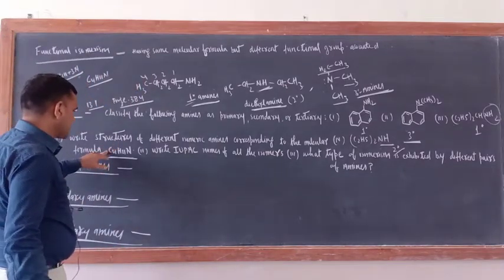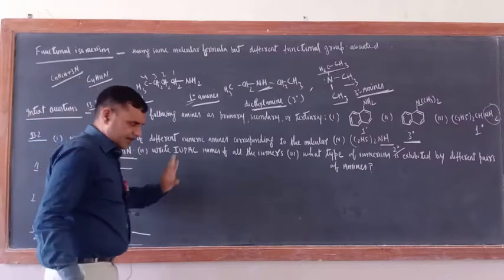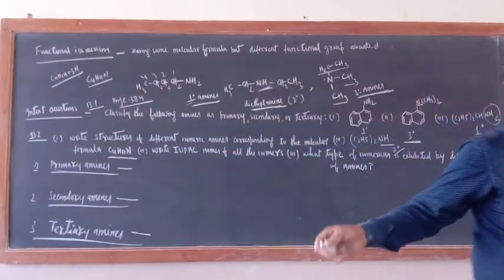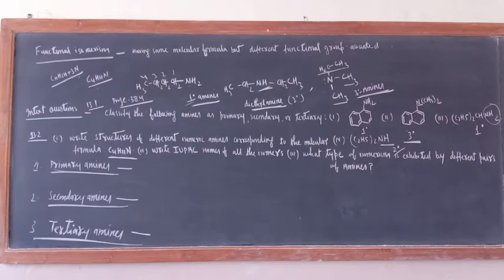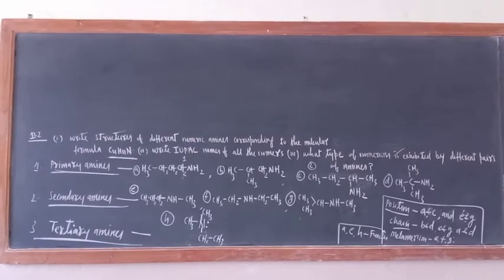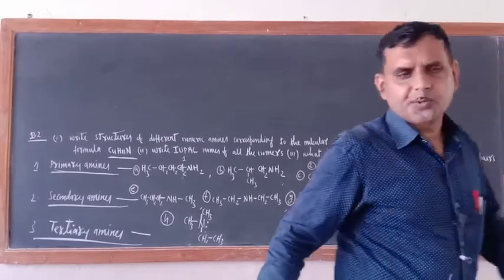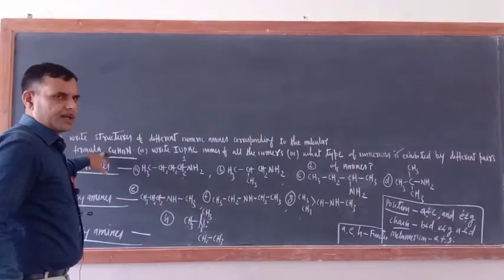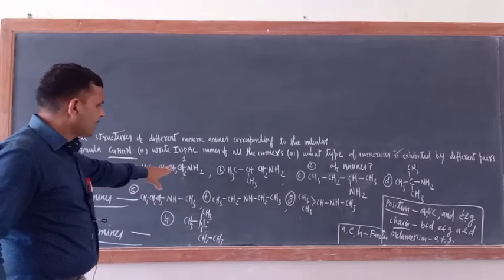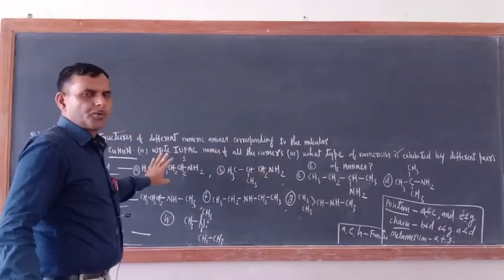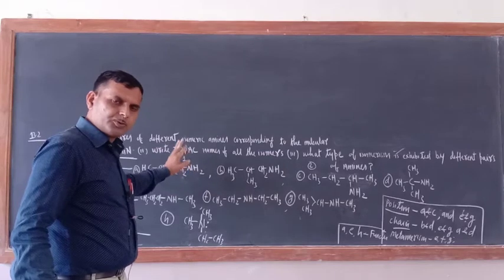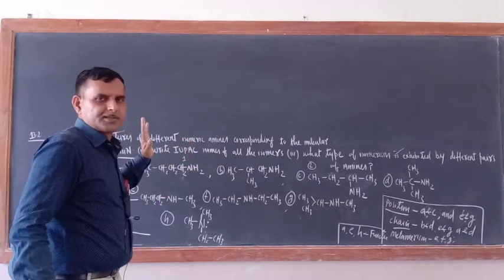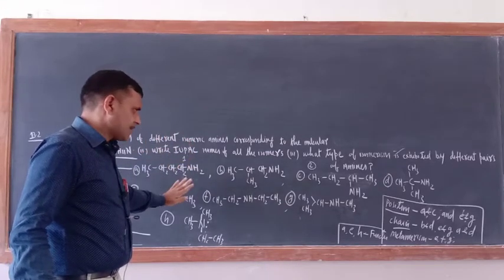Now with the help of this one, we can prepare in a simple way. Just a minute, let me delete the upper side because I require more space. So with the help of that question, I have prepared 1 degree, 2 degree and 3 degree amines. Molecular formula is this one only. So primary amines can be written in these ways. Actually there is no need of explaining this question. You should work out this one yourself. Nevertheless, I have solved this one.